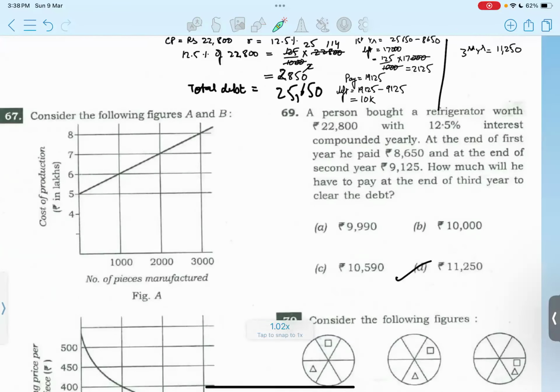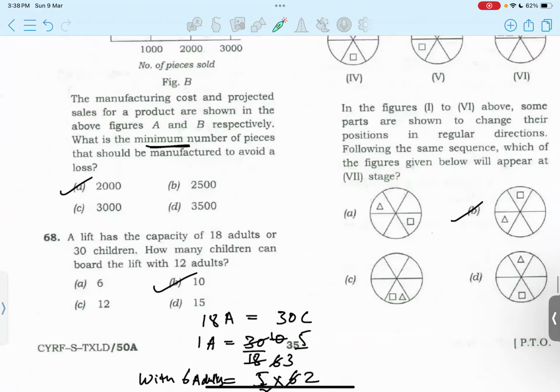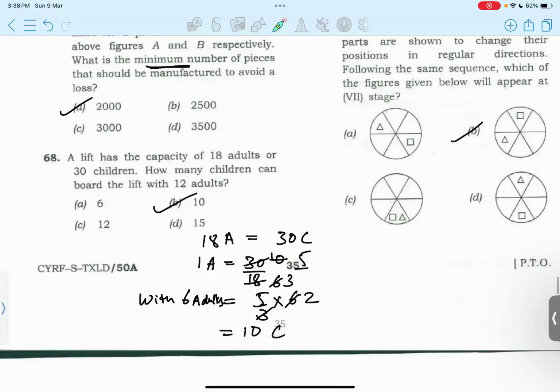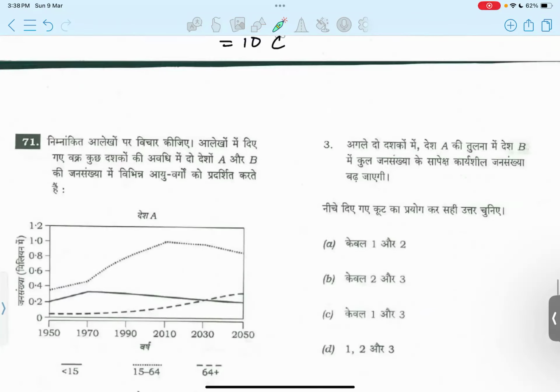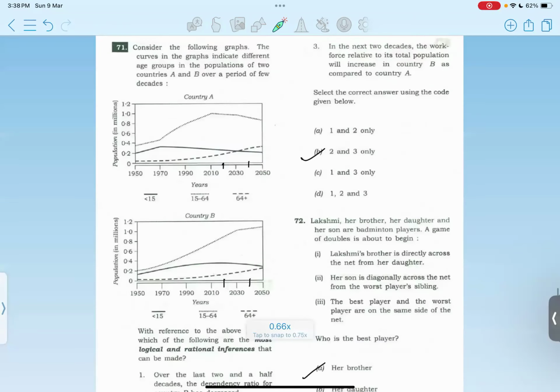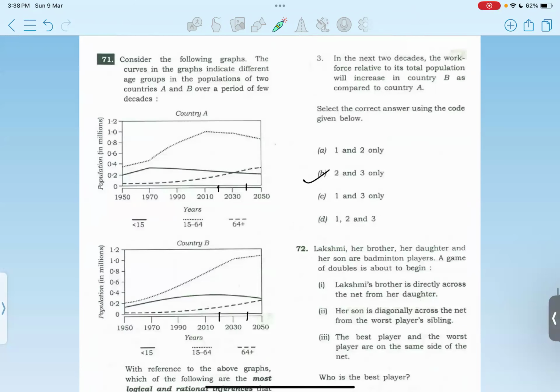Option D. Again, we have to identify the sequence and the patterns. It should be option B. Option B. Then we have a graph again, asking for the most rational inference. So it should be option B. 2 and 3 are right. 71. Option C. Option C. 1 is right.